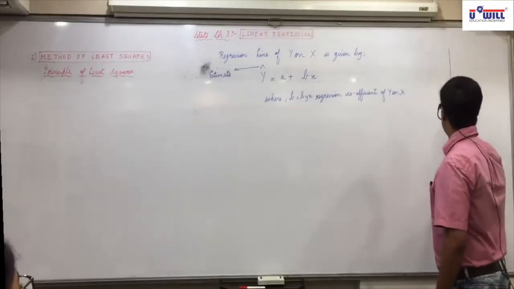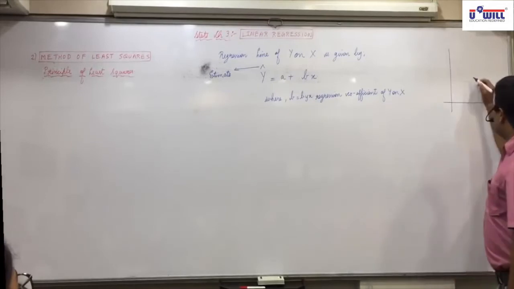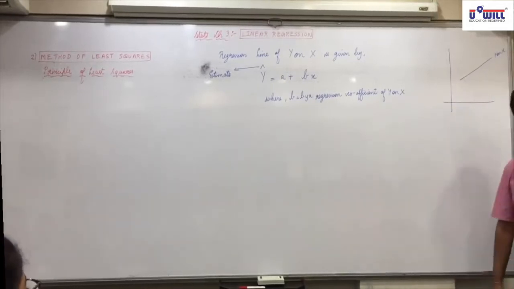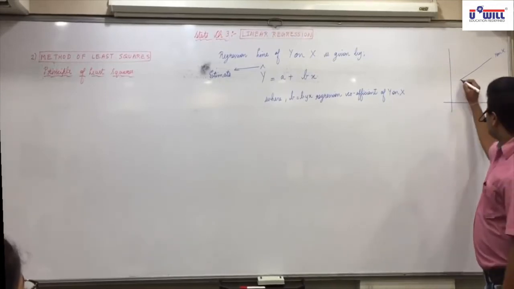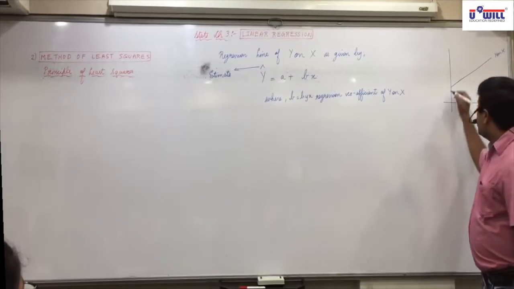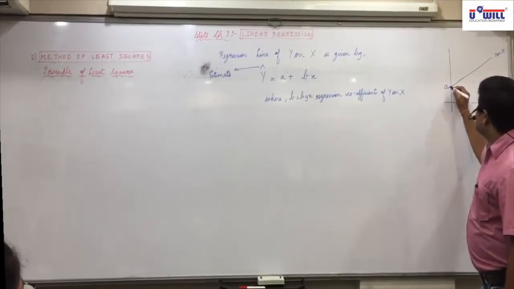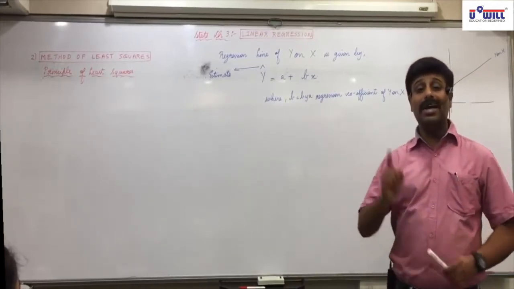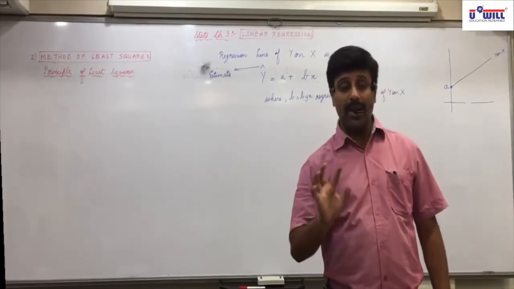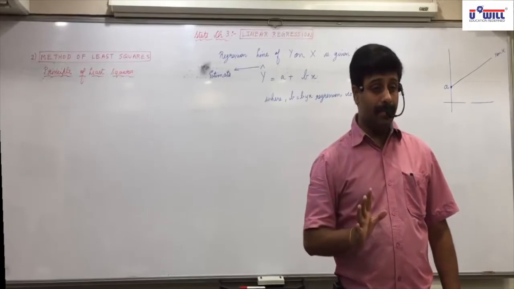So if you make this diagram and you get this regression line of y on x, and you take it up to the y-axis, then this value is called intercept, not intersect, intercept.